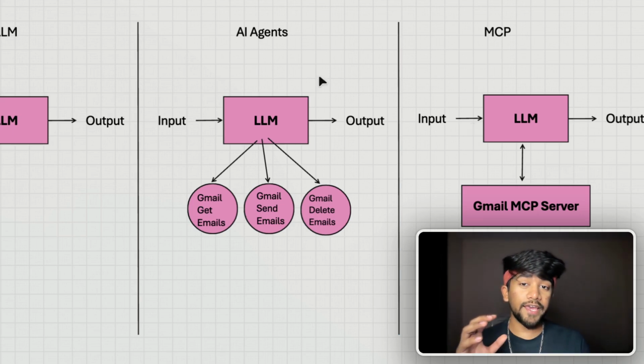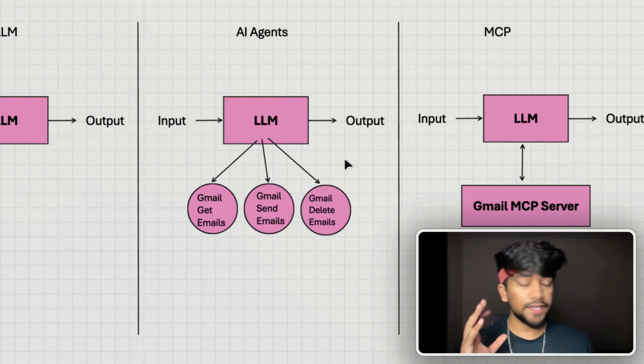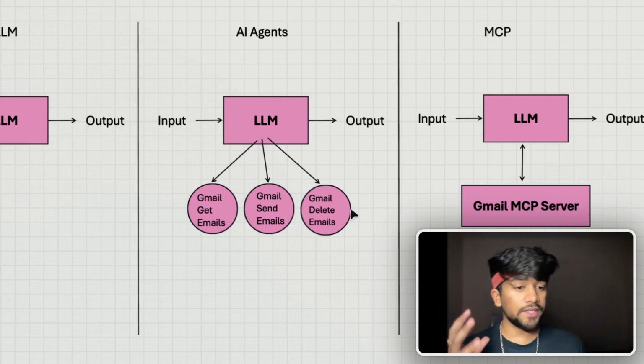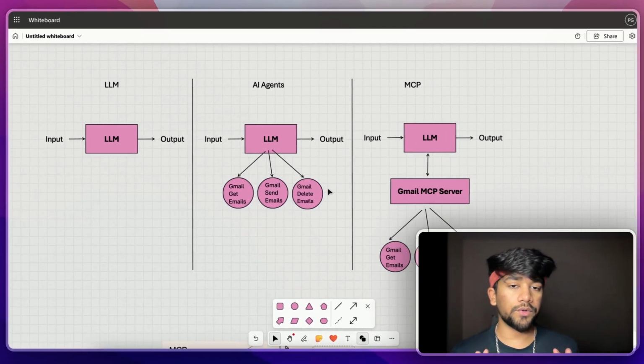So in the AI agent scene, you can see that we are giving in some input. The LLM has three tools: get emails, send emails, and delete emails. And after performing these tasks, it is simply giving us some output.